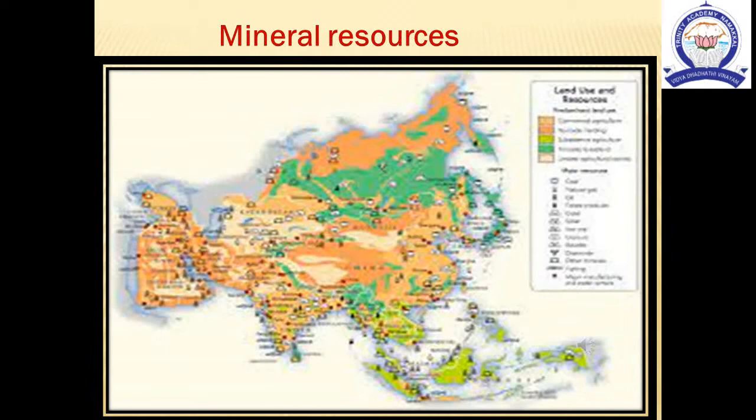Next, mineral resources. Asia has a variety of mineral deposits. It holds an important place in the production of iron, coal, manganese, bauxite, zinc, petroleum, tin, etc. Oil and natural gas are found in the West Asian countries. One third of the world's oil is produced in Asia. Among the West Asian countries, Iran has a considerable wealth of mineral resources.